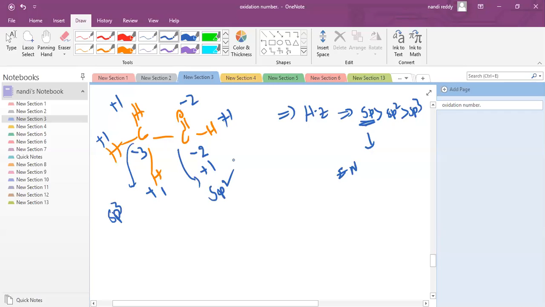You need to wait up to chemical bonding. Now I am not going to explain anything. Even I can't deviate a small thing also. That is not a small topic.